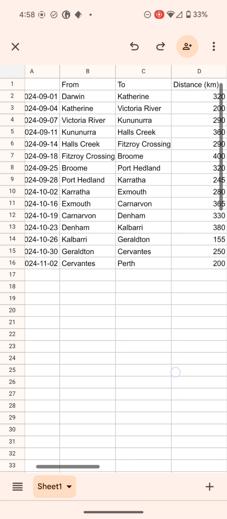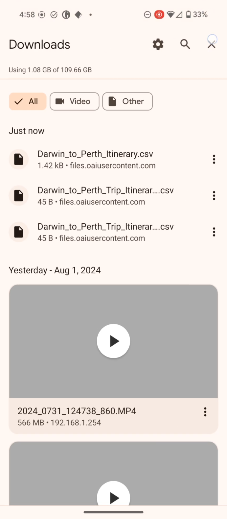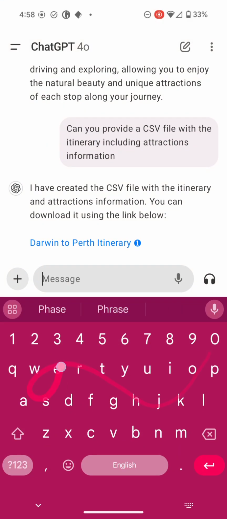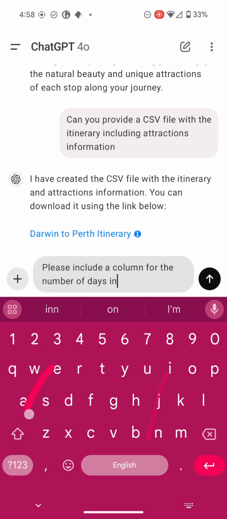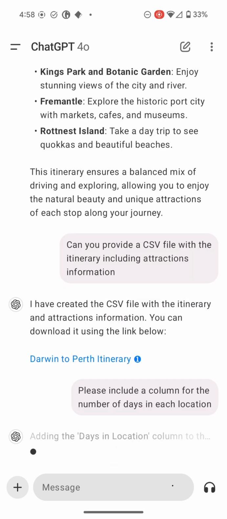Okay. I think we can do even better. We've got our dates, we've got our downs, we've got our distances. Okay. I think we can ask it now to tell us a little bit more information. Let's just have a little play here to get some more information. So we want to get it to tell us the number of days in each location. There we go. It's going to add the column and it should give us an updated CSV.